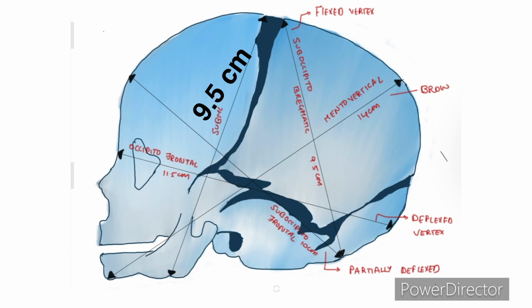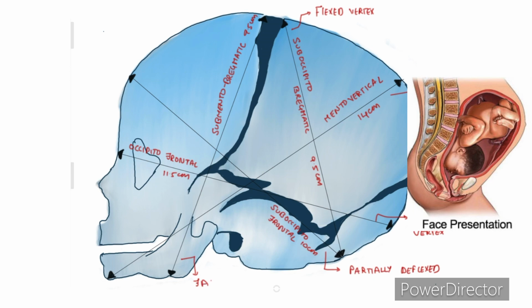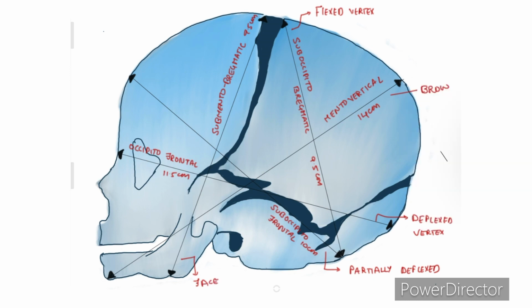Submentobregmatic diameter extends from the junction of floor of the mouth and neck to the center of the bregma. It measures 9.5 centimeters and the attitude of the head is complete extension. Here, the plane of engagement is biparietal submentobregmatic, which is almost round in shape, and here the circumference is 27.5 centimeters. Here the presentation is face and it is complete extension.